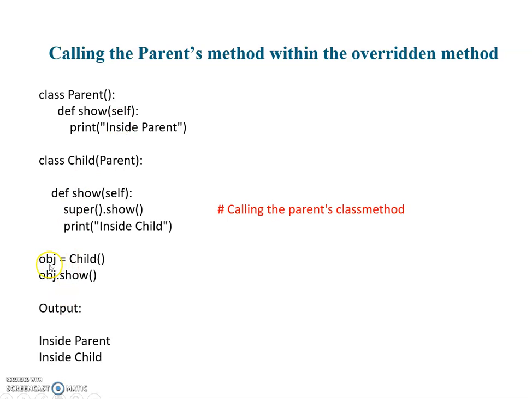Next, I have created the object of the child class. Then obj.show will call the method of the child class, that is, this show method will be executed, but in this method the first statement is super.show. So it will call the parent class show method first. This show method will be executed, that is, inside parent will be printed on the console, and after that it will execute the child class show method, that is, inside child will be printed on the console. This is our output.